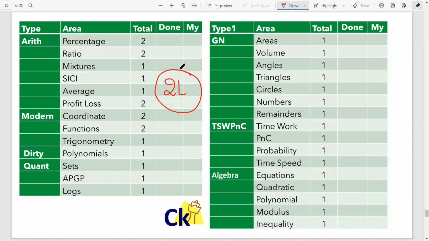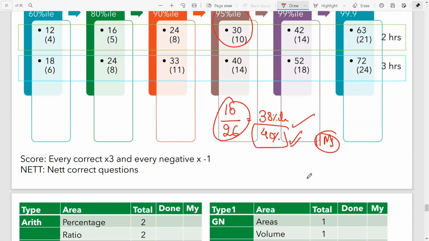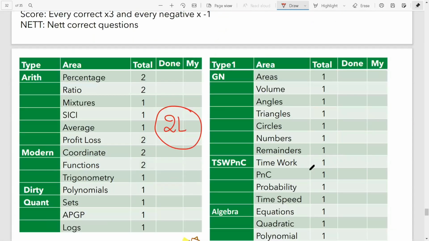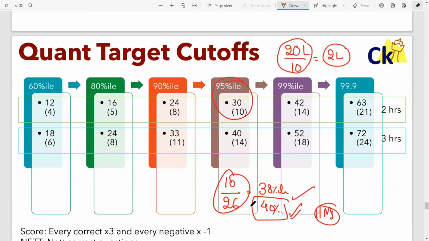2 lakh rupees for one question. So whenever you don't want to solve maths, boss, you will get 2 lakh rupees for every question. And that's a fact. Another fact is, if you do 5 questions correct, for example, you are getting 80 percentile. And if you get 80 percentile, you'll get an average salary of 10 lakh. So with 5 questions correct, you are getting a salary of 10 lakh. And 2 lakh is not one time, you will get 2 lakh every year for the rest of your life. Okay, that's the best motivation I can give you.